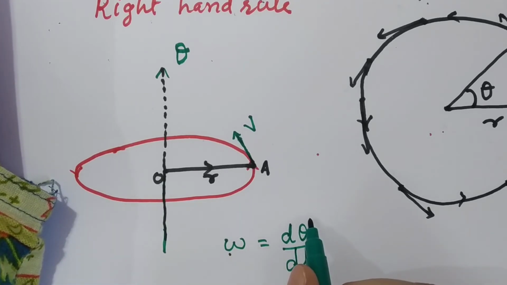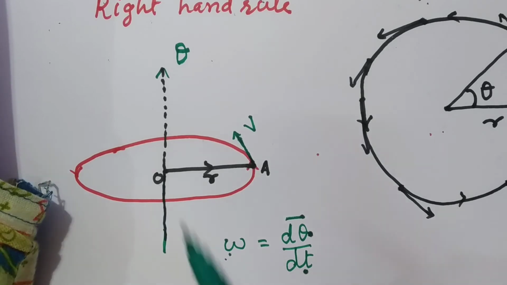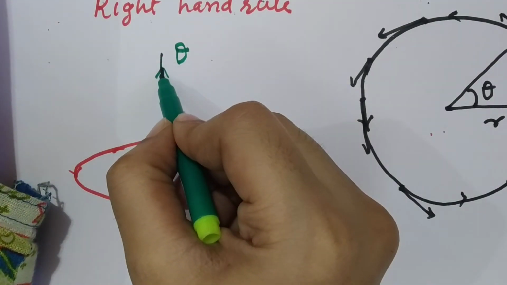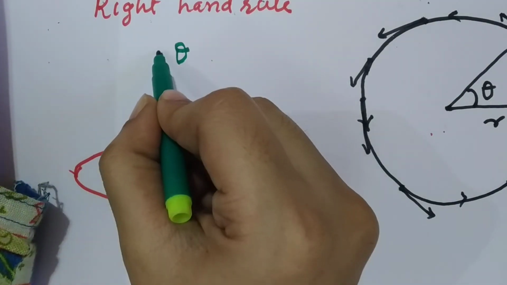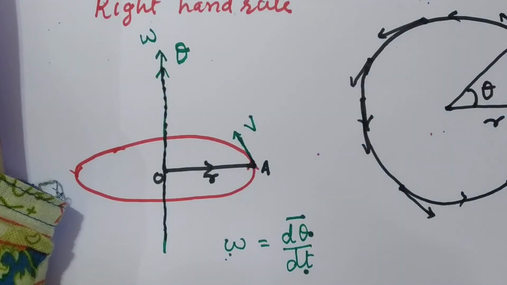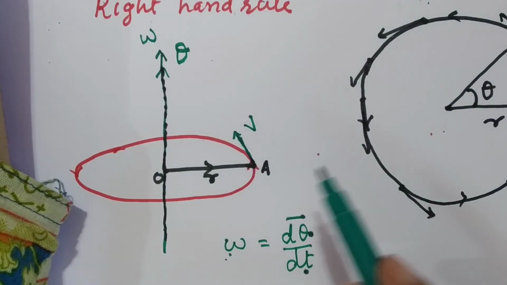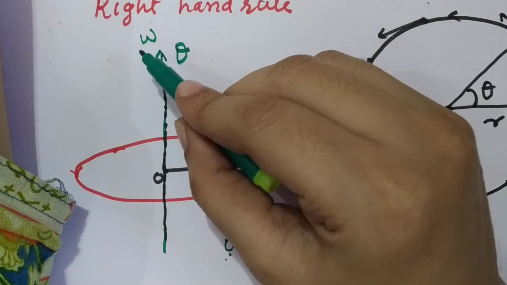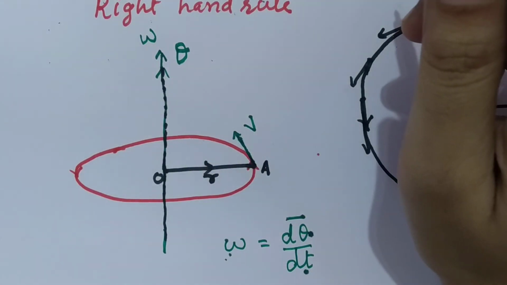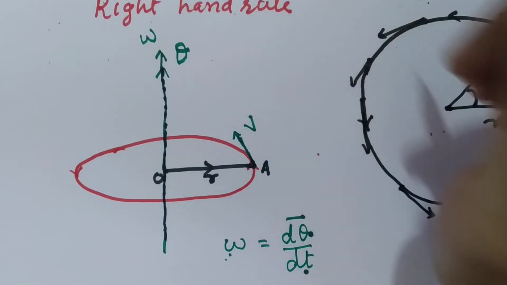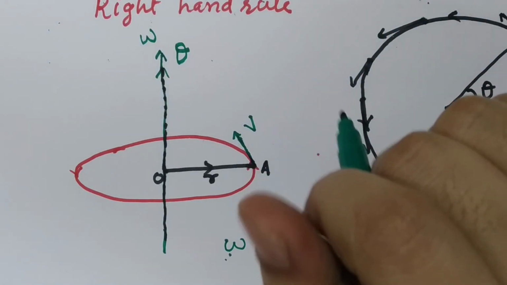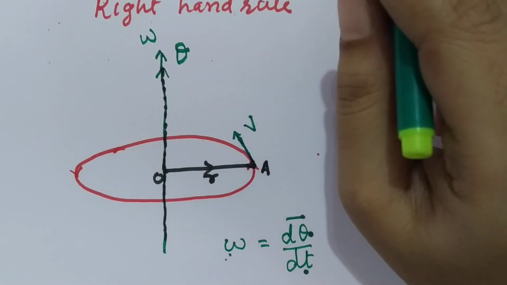Angular velocity is completely depending on angular displacement. Time is a scalar quantity. So whichever be the direction of angular displacement, that will be the direction of angular velocity. So here we will say that angular velocity is also directed in the same direction. So angular displacement and angular velocity both have their directions given by right hand rule. Understood the direction of angular velocity and angular displacement.